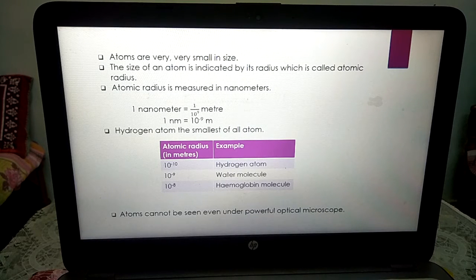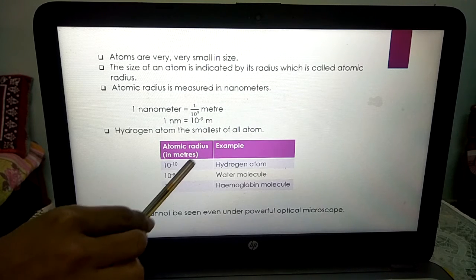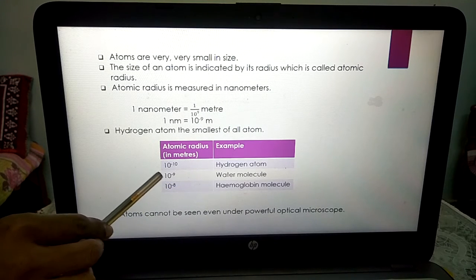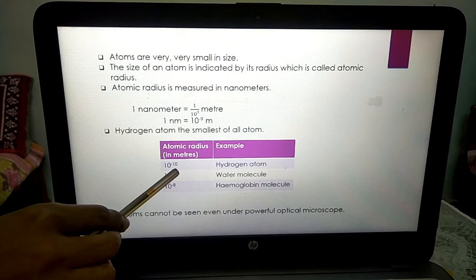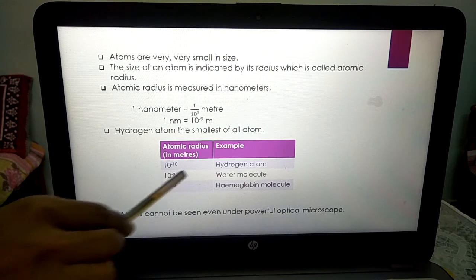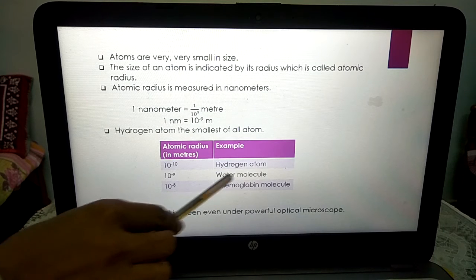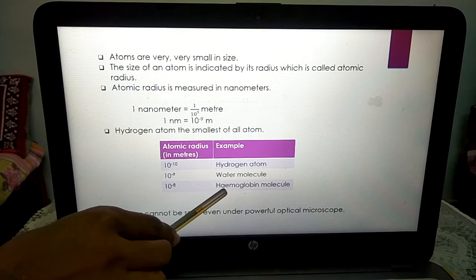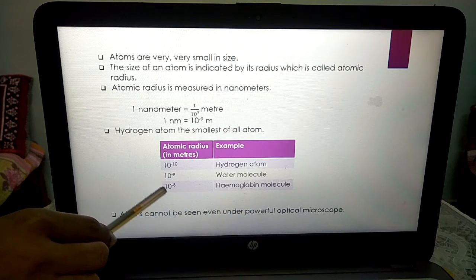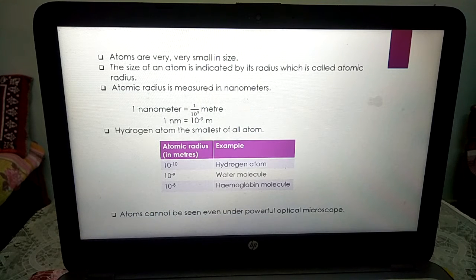Here the atomic radius is given with examples. Atomic radius of a hydrogen atom is 10 to the power minus 10 meter. Atomic radius of a water molecule is 10 to the power minus 9. Atomic radius of a hemoglobin molecule is 10 to the power minus 8.